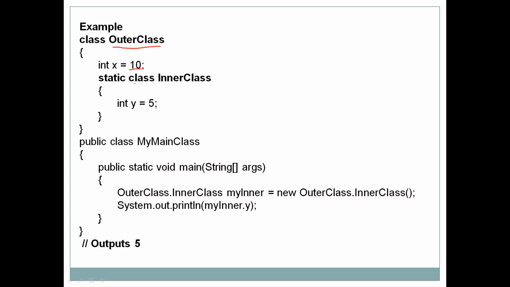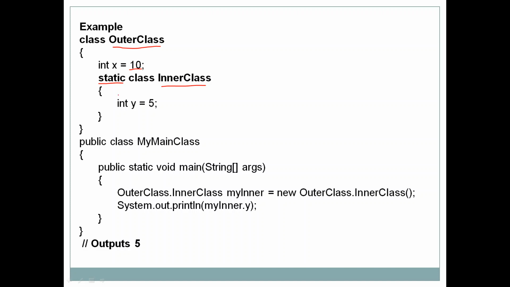Then we have a class declared inside the outer class. The class's name is InnerClass. It can have any other name, but this class is declared as static. So this is a static nested class. When you declare a class inside another class with the keyword static, it is called a static nested class.